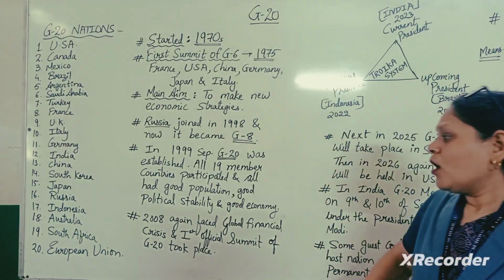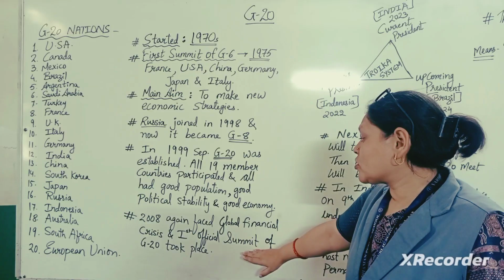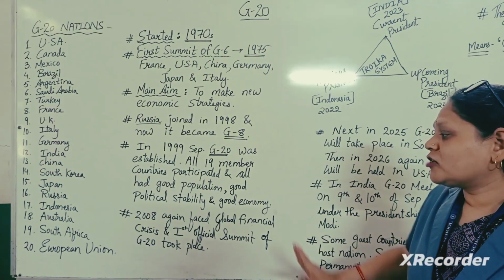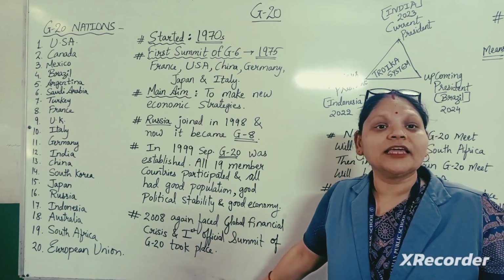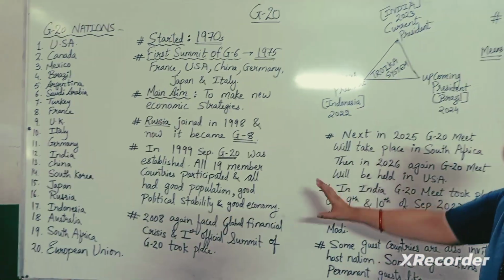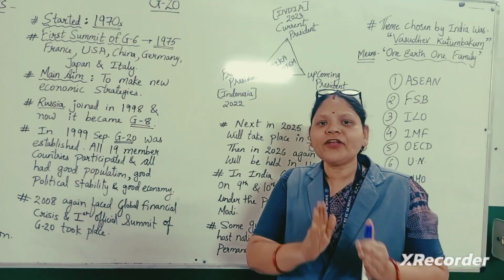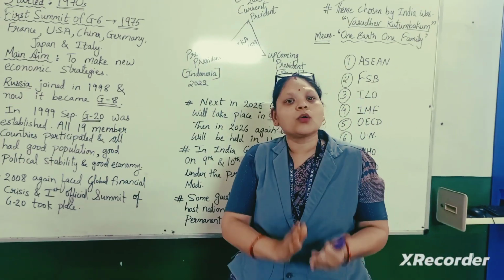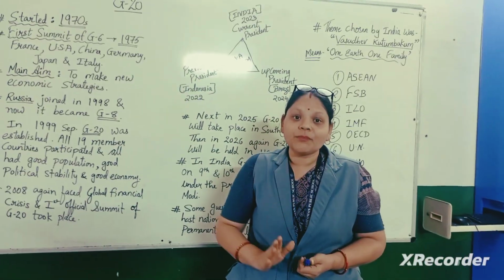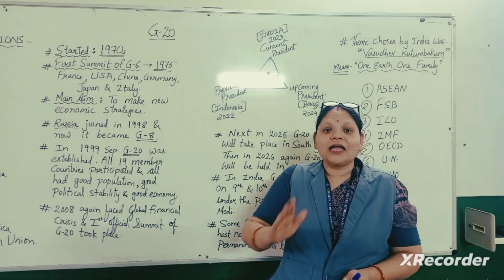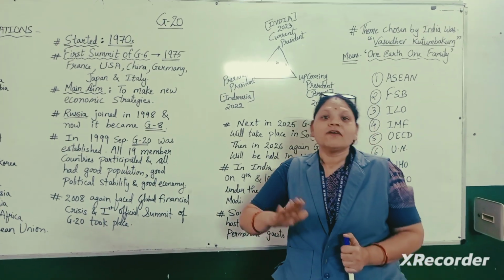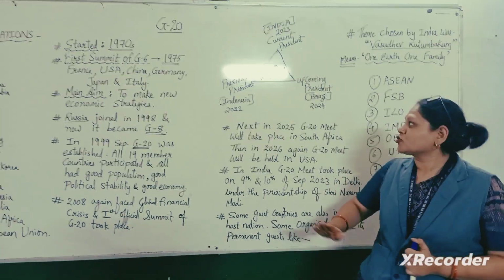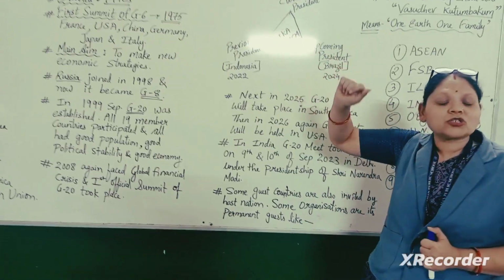Now the time came when again in 2008 there was a great global financial crisis and the first official meeting then took place in USA. It was also decided that now every year all these 20 nations are going to sit together to conduct the summit and discuss the next step to be taken for financial stability in the nations. They also made a troika system.